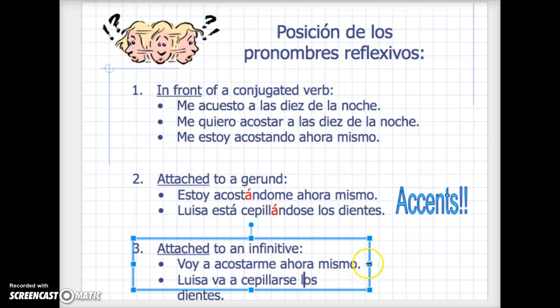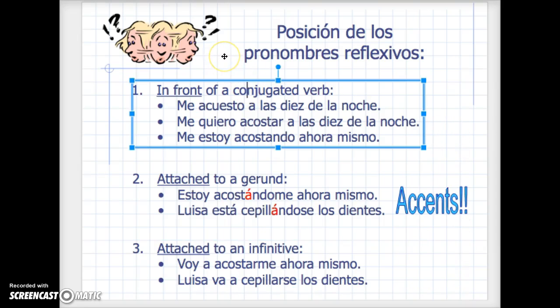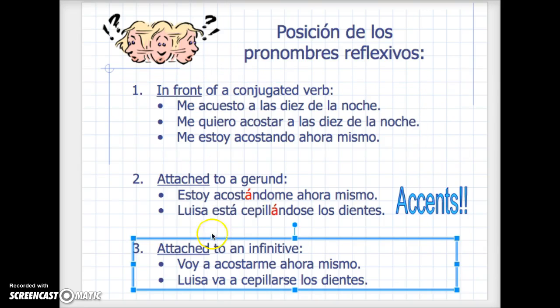That should say los dientes. Okay, make this a little bigger. Perfect. Luisa is going to brush her teeth. Va a cepillarse. Another thing, remember, going back up to the first one, I can put it in front of a conjugated verb. So with my third example, if I don't remember the rule about attaching it to an infinitive, I could always say, me voy a acostar, or Luisa se va a cepillar. Okay?